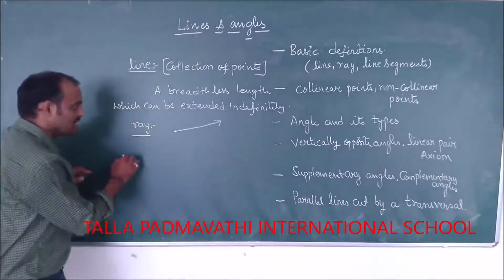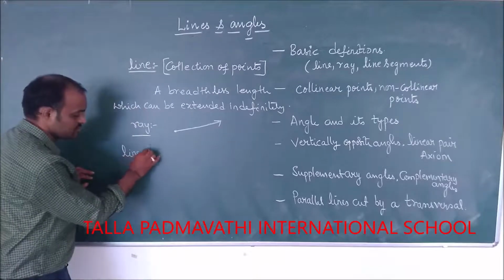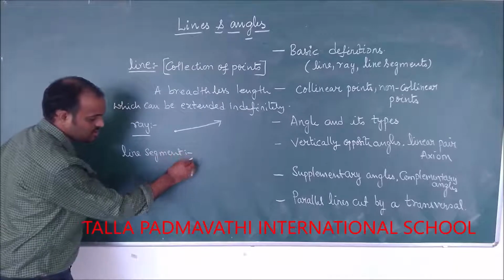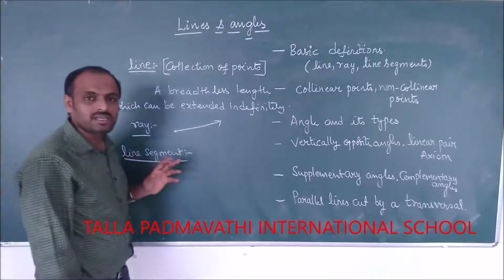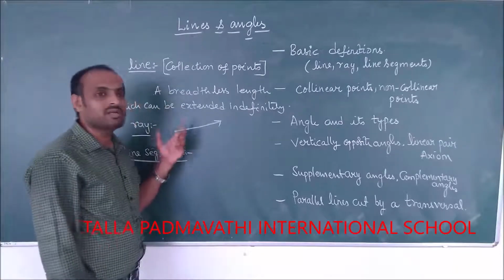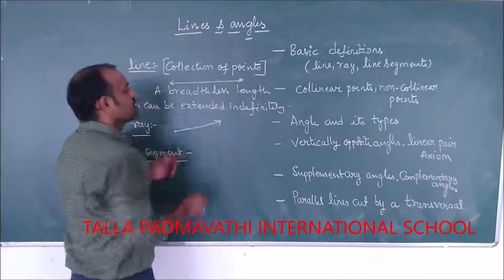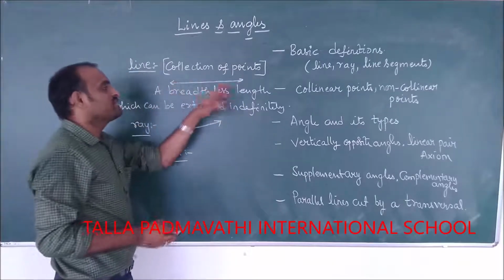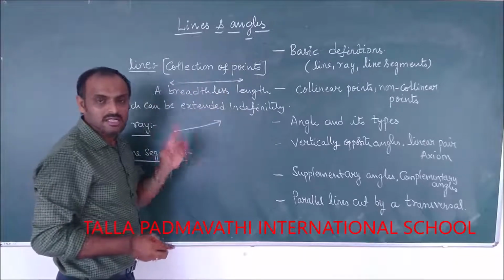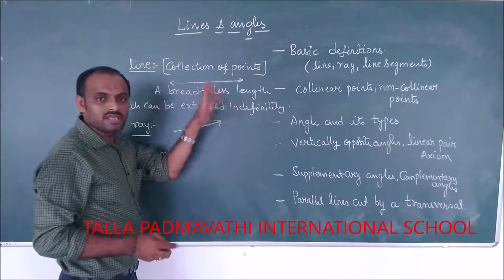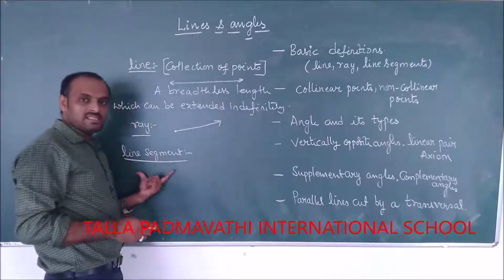Then what do you mean by a line segment? A line segment is a part of a line. So what is a line here? Which can be extended indefinitely both the sides. It's a breadthless length which can be extended either sides indefinitely. Then what do you mean by a line segment?